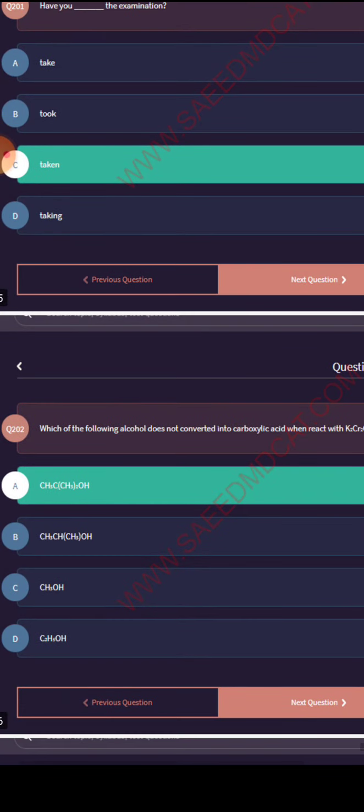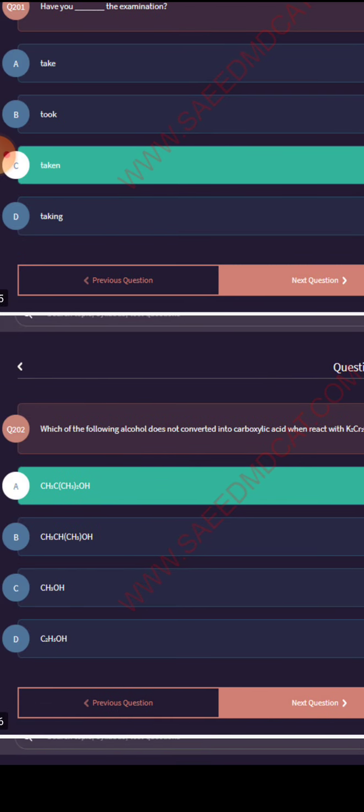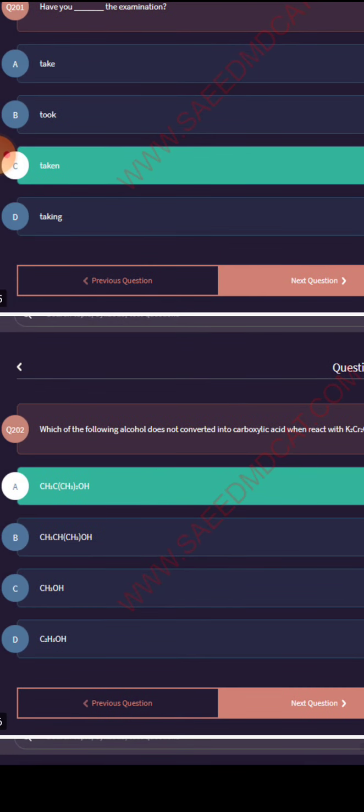Which of the following alcohols is not converted into carboxylic acid when reacted?